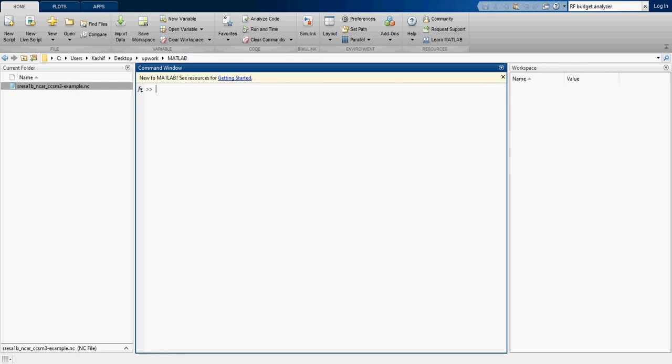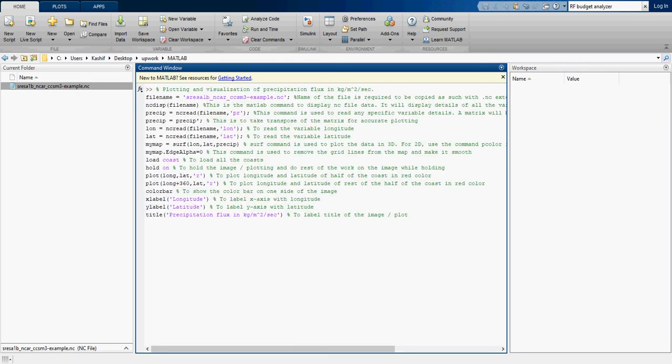saved the complete draft for you, and this is the complete set of commands which we have used. In this you can see that I have called it my map in this case, and I have used the surf command.